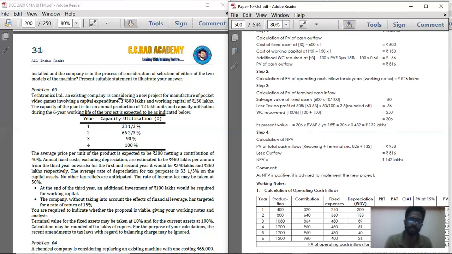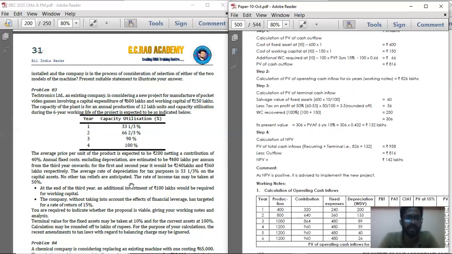And at the end of third year, it is 177. Fourth year, it is 118. And fifth year, the value of fixed asset is 78. And sixth year, the value of fixed asset is 52.6, that is approximately 53. So 53 lakhs approximately.